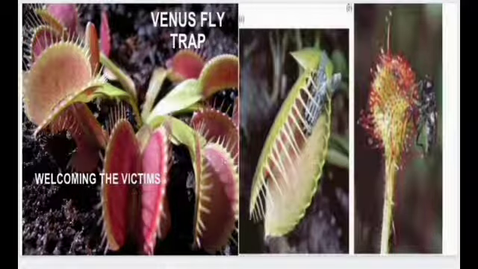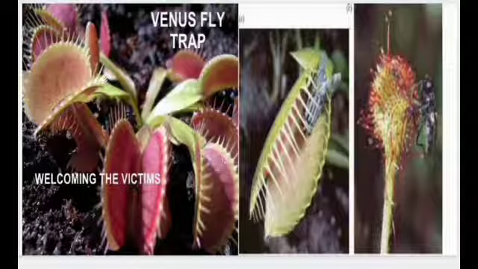The next slide is of the Venus flytrap. We can see in the second half of the slide that the housefly has got trapped in the Venus flytrap, where again after getting trapped, the inner portion of that particular leaf is going to secrete digestive juices, and the fly is going to get digested, will be converted into juice and will then be absorbed by the plant.